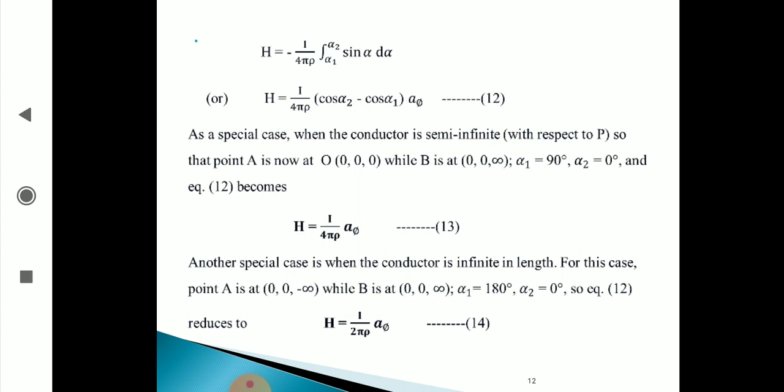That is one special case. Another special case is when the conductor is of infinite length. For this case, point A becomes 0, 0, minus infinity and B is at 0, 0, plus infinity, and alpha 1 is 180 degrees, alpha 2 is 0 degrees, and that equation becomes H is equal to I by 2 pi rho.